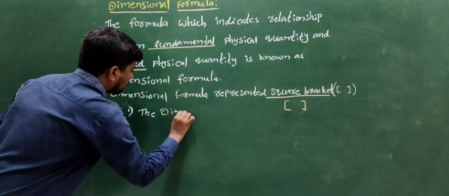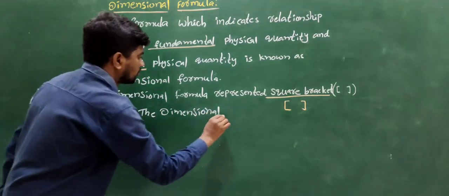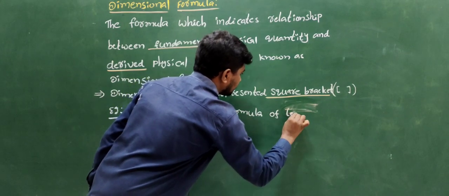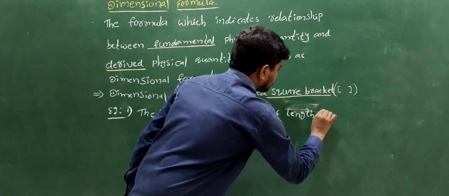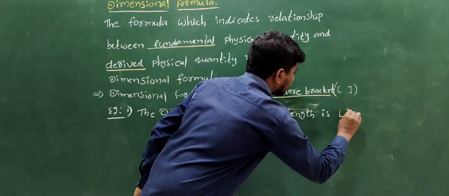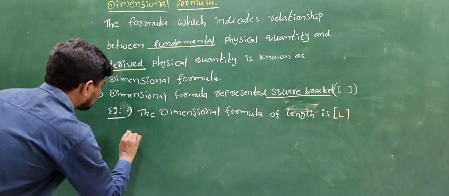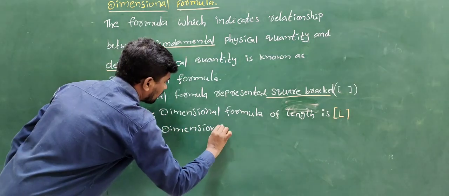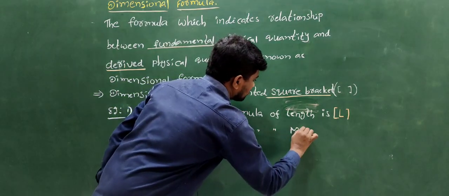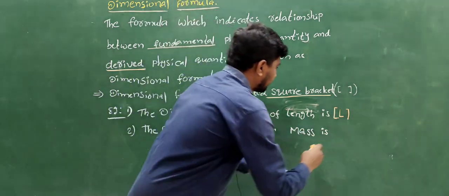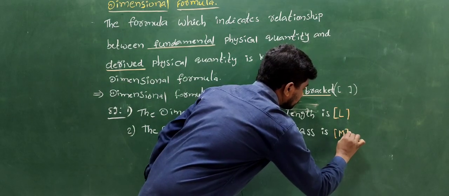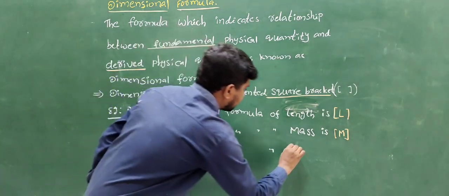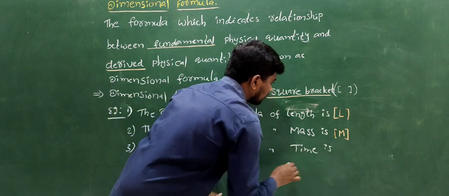The dimensional formula of length is [L], the square bracket of L. The second one, the dimensional formula of mass is the capital M, the square bracket of M. The third one, the dimensional formula of time is [T].